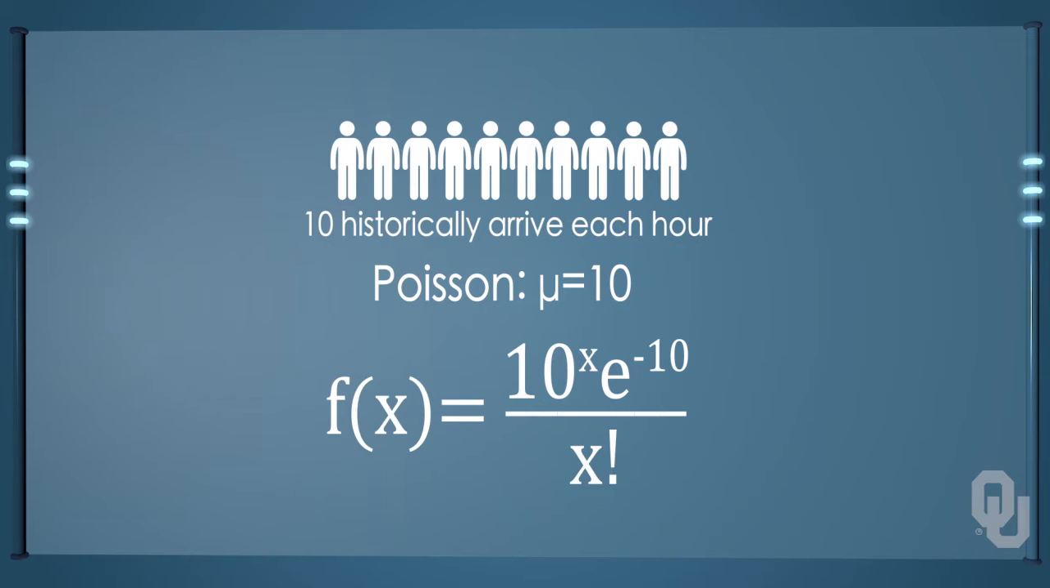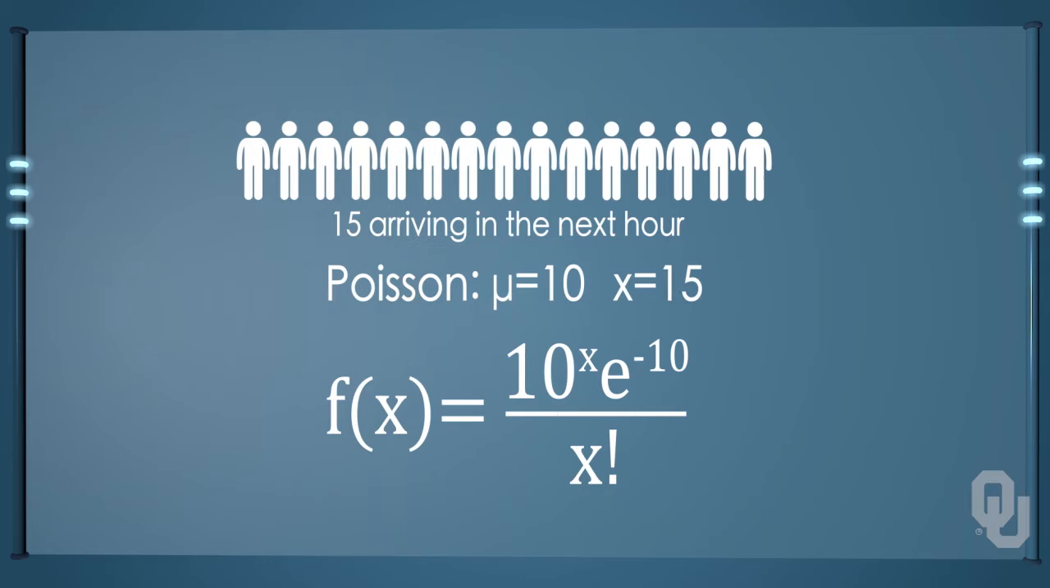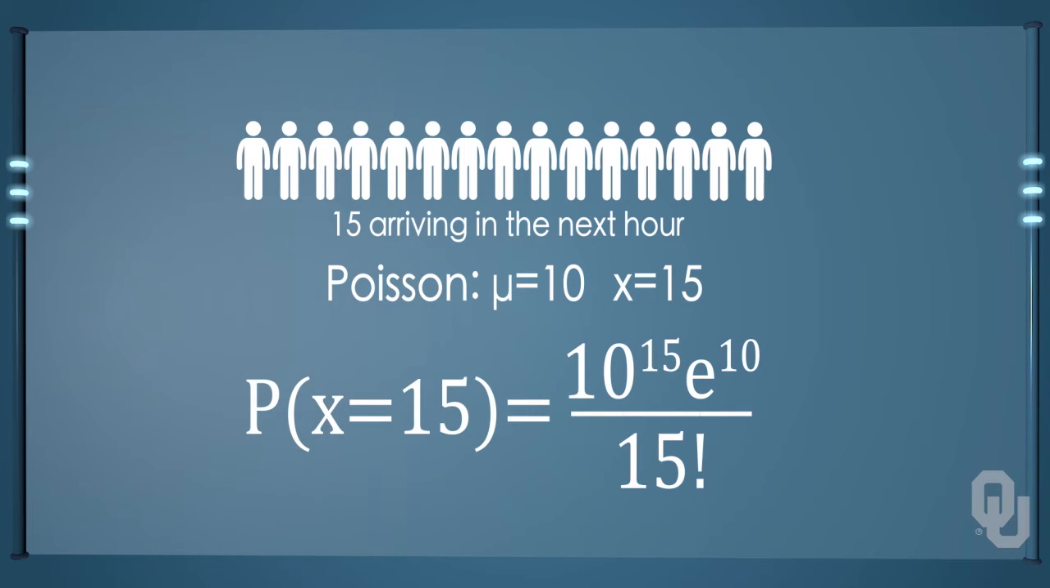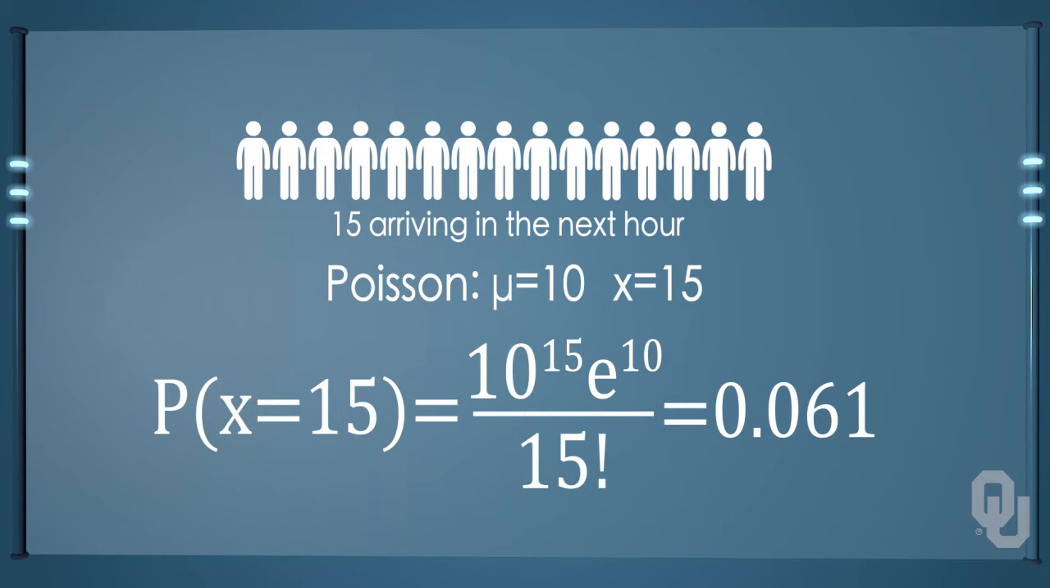This formula is for any value of the random variable we choose, and so the x is put into the formula. As an example, the probability of 15 people arriving at the checkout counter in the next hour would be probability x equals 15, 10 to the 15th power, e to the minus 10, all divided by 15 factorial. Here we have inserted 15 and calculate the probability that in the next hour, 15 people will arrive. The answer is 0.061.